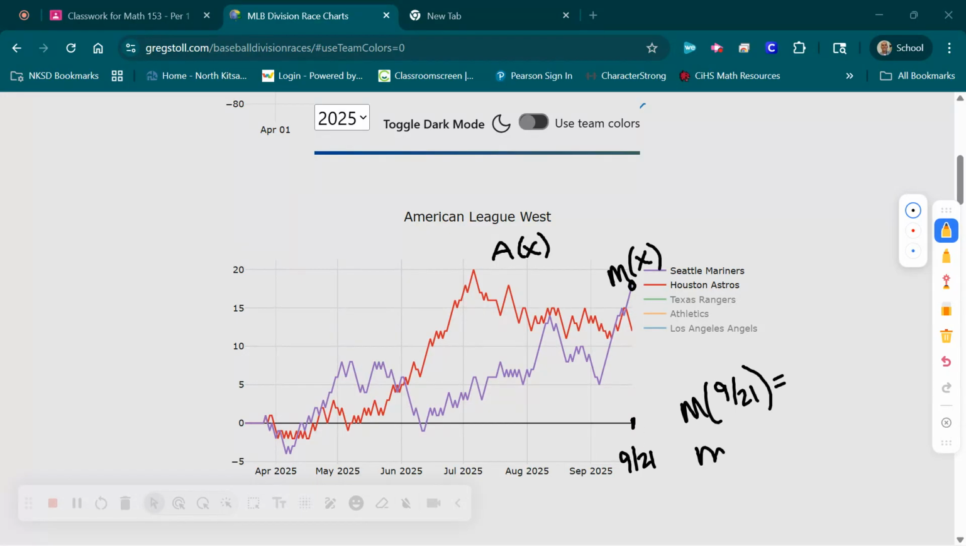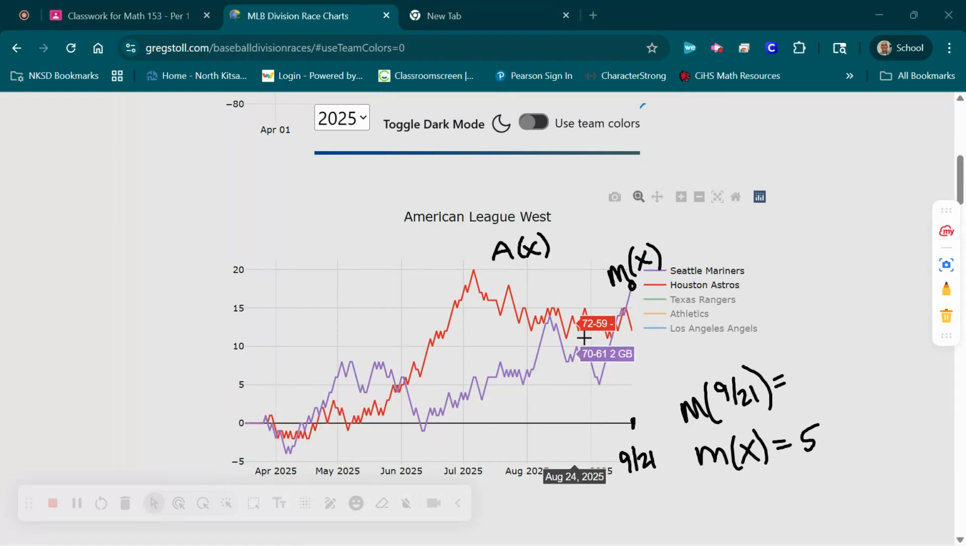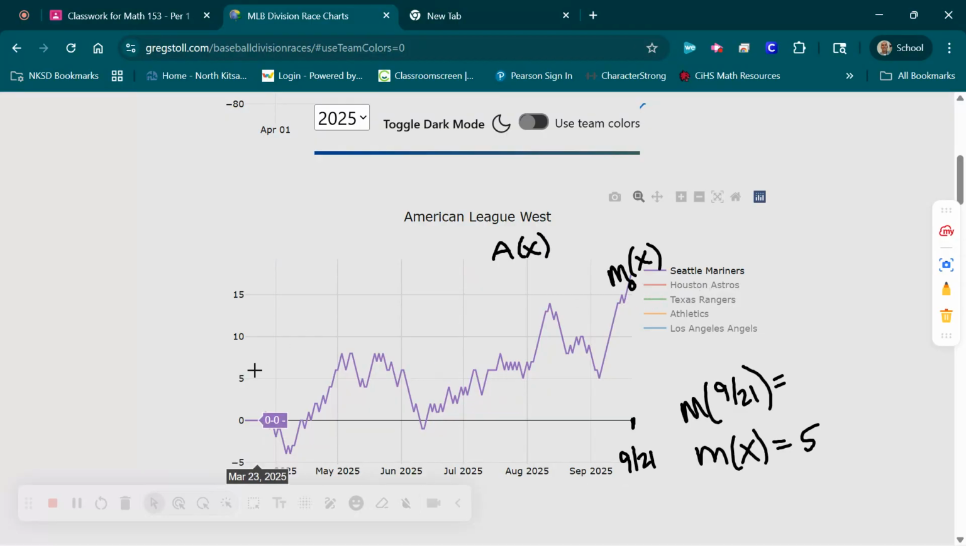Here might be a more difficult one. M of X equals, let's say, 5, okay? So what does that mean? That means when was the Mariners' record at 5 games above 500? So let's turn the little cursor on. If I go over here, here's 5, right? And if I scroll across here, it might be helpful to turn the Houston Astros off because we don't really care about them. We want to know when the Mariners were 5 games above 500. You can see right there when they were 17-12. That's 17 wins, 12 losses, right? They were 5 games above 500 on April 29th.